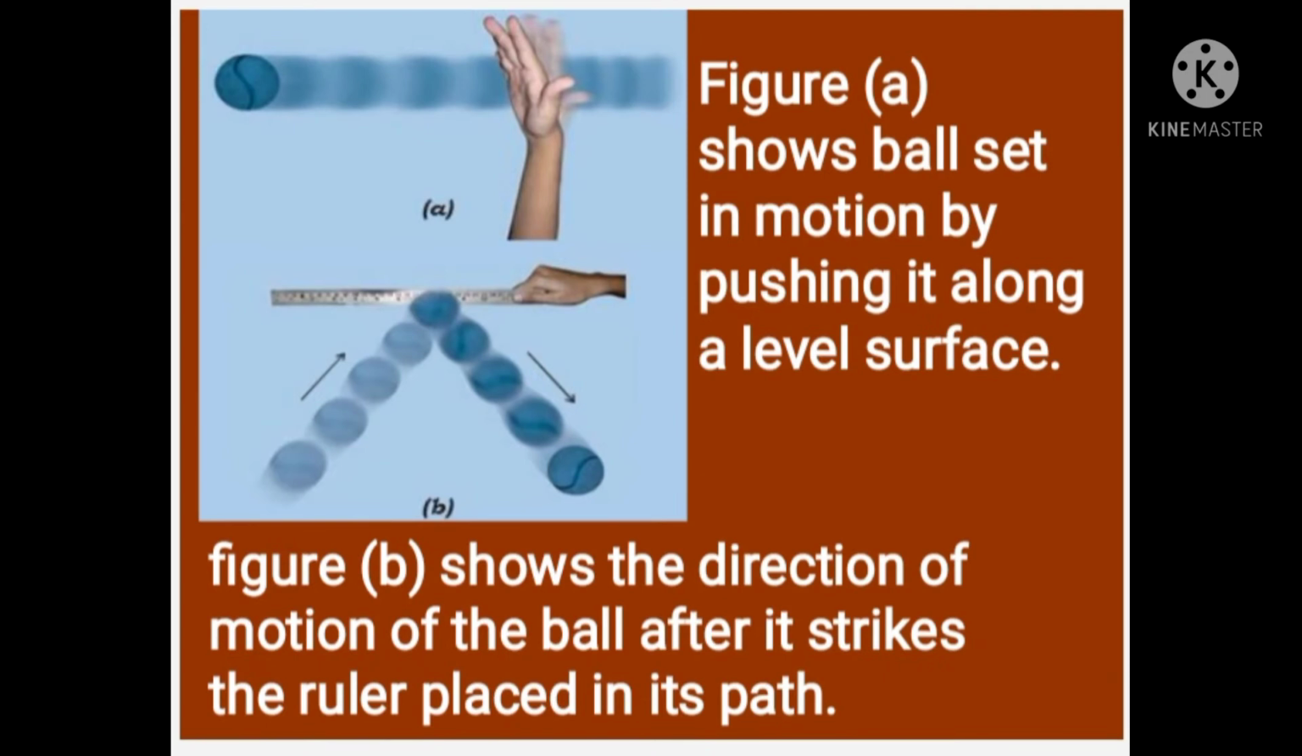Students, let us discuss our next activity. We place a ball on a level surface and give a push. So the ball is moving on a level surface. Now we place a ruler in its path as shown in the figure. Note your observation about the direction of motion of the ball after it strikes the ruler. You can observe that the ruler causes a change in the direction and speed of the ball. That means the ruler applies a force on that ball. So, the speed and direction of the moving ball change due to the application of a force.